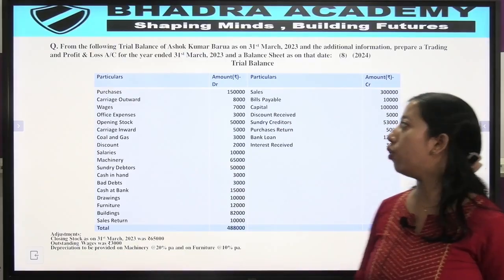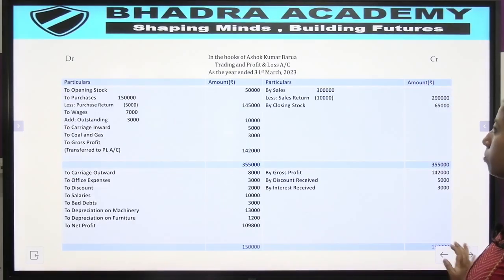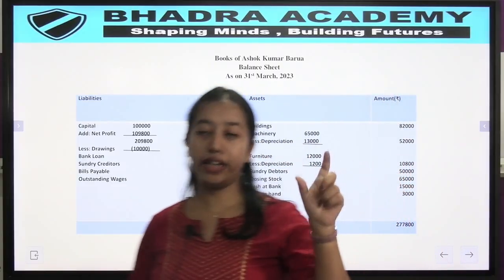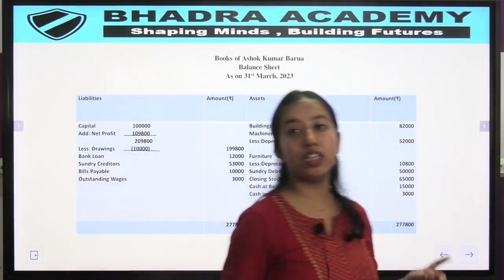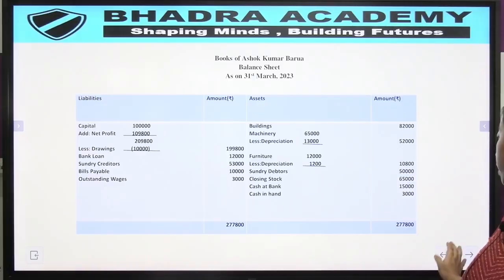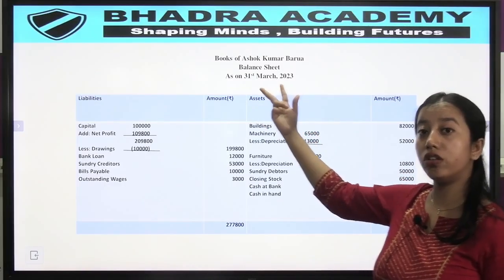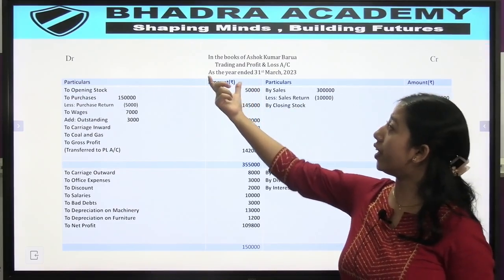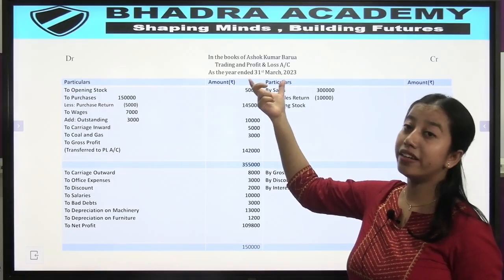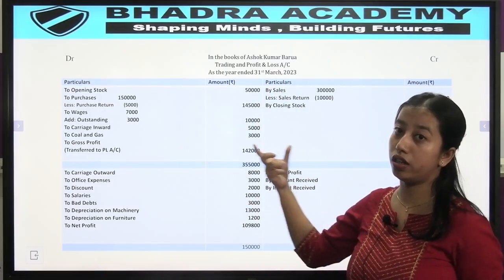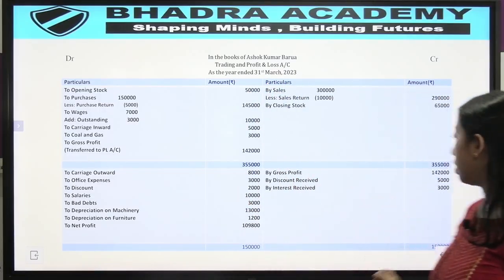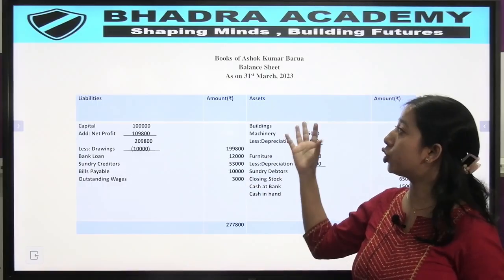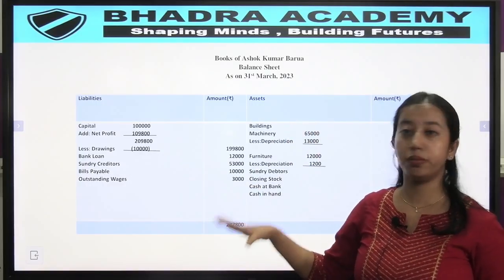Now we move to the balance sheet. The balance sheet is prepared on a particular date. You see the difference between a balance sheet and a profit and loss account? The balance sheet is prepared on a particular date, but the trading and profit and loss account is prepared for the whole year, for the activities of the whole year. The balance sheet shows the financial position of the business.